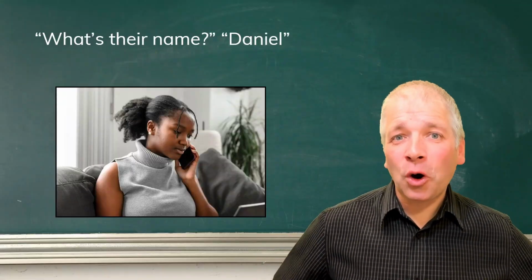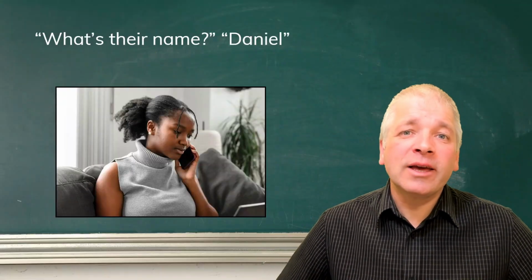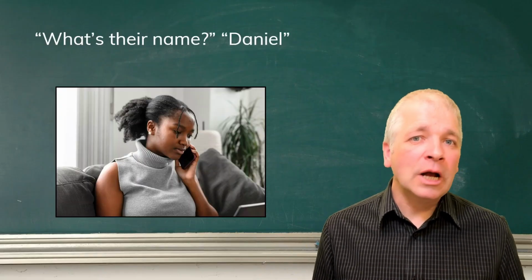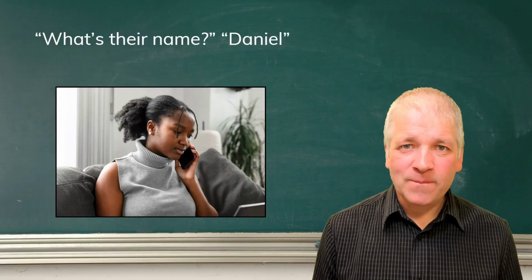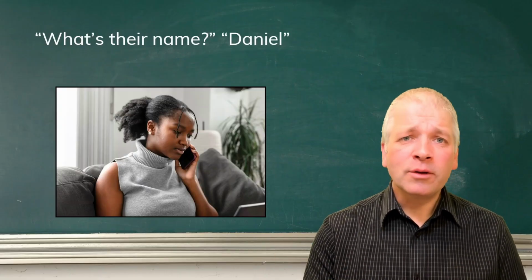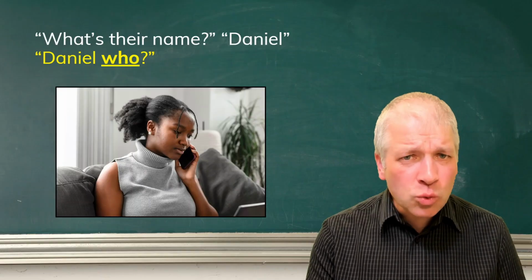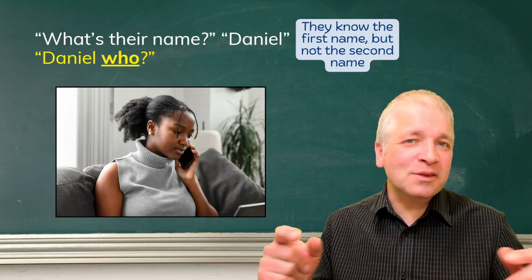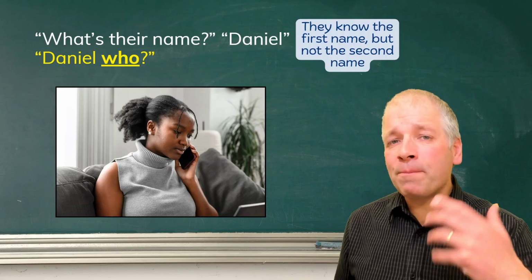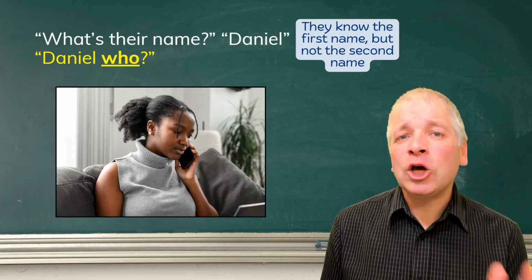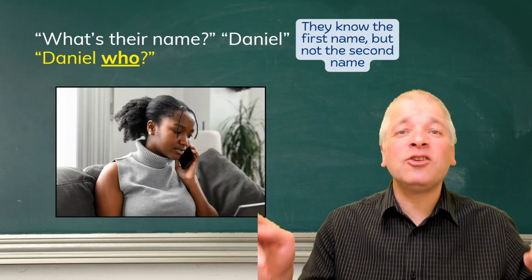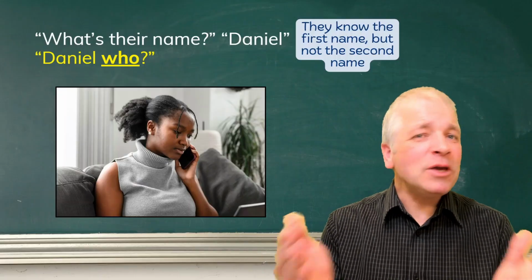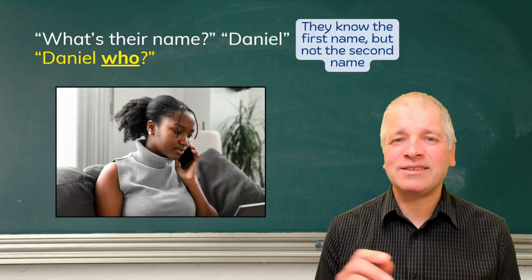Now, let's imagine you're on the phone and you're asking for someone's details. And you ask, what's their name? The response is Daniel. But you want to know more than that. So you ask, Daniel who? And here what you've done is you know the first name, but not the second name. So by repeating the first name and then saying who afterwards, you're turning it into a question that really means, what is Daniel's second name? But you can say it much more simply by simply saying Daniel who.